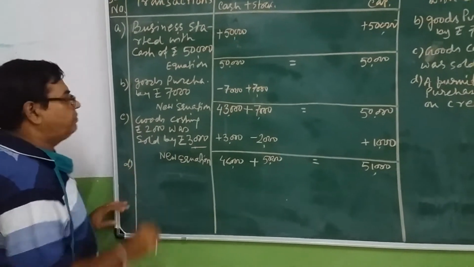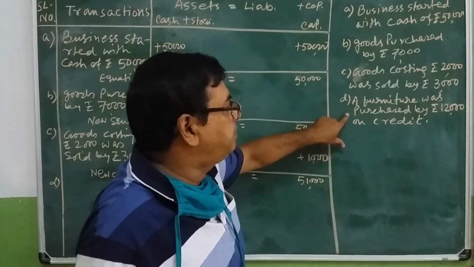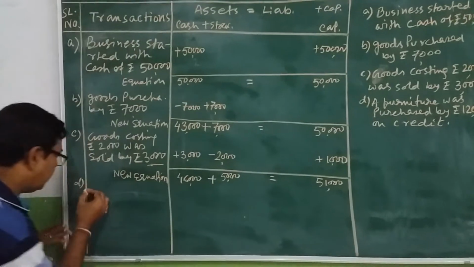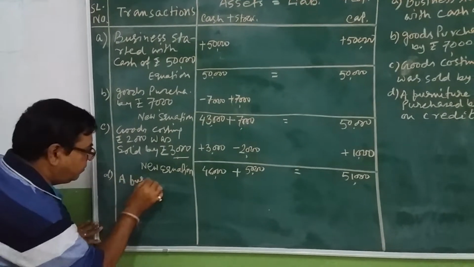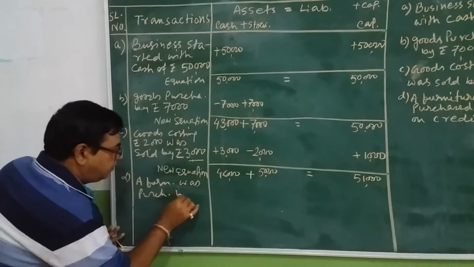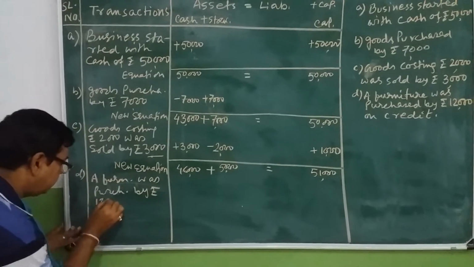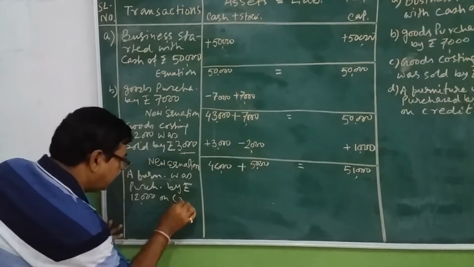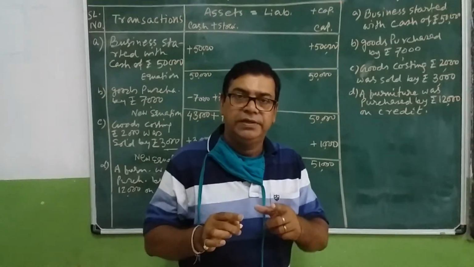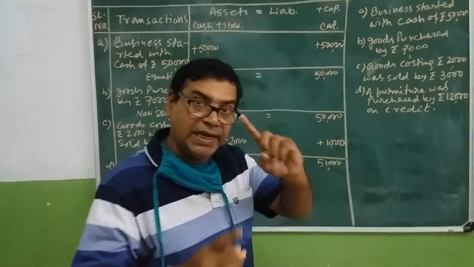Again number D, whatever the last item is given. A furniture was purchased by rupees 12,000 on credit. We have to write it here. Credit means the money is not paid, it is due, that will be paid, that is the liability.